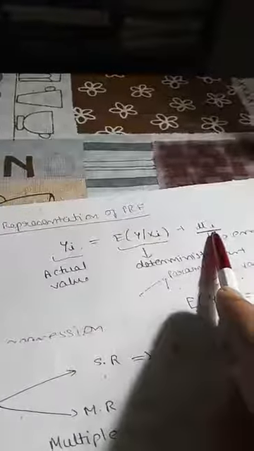So how can I do it? I have to look at the actual value. Actual value will differ from your average value. So when actual value differs from your average value, we get the error term. Error term is not a mistake in econometrics. It basically means the difference between the actual value and your average value.